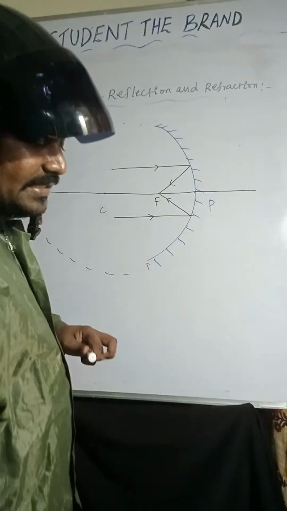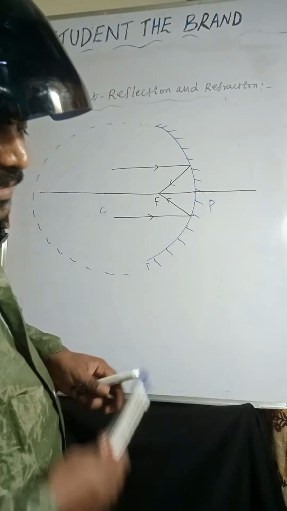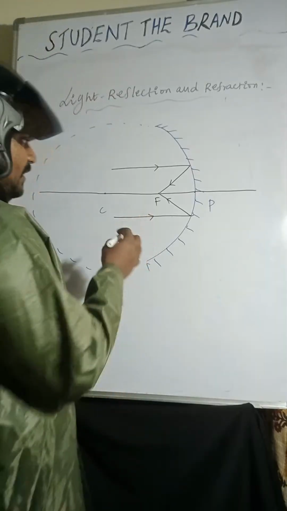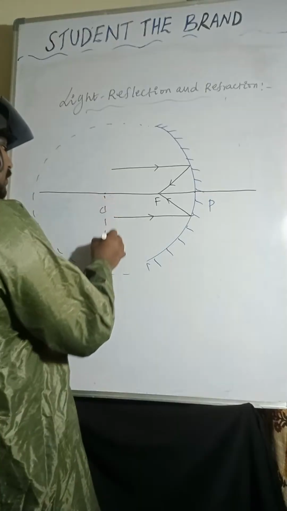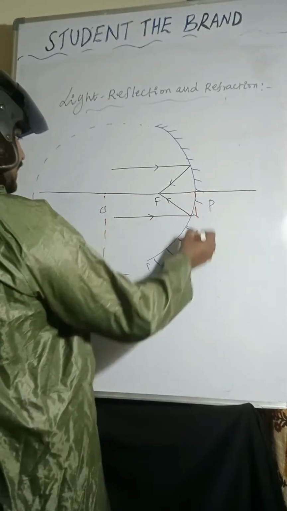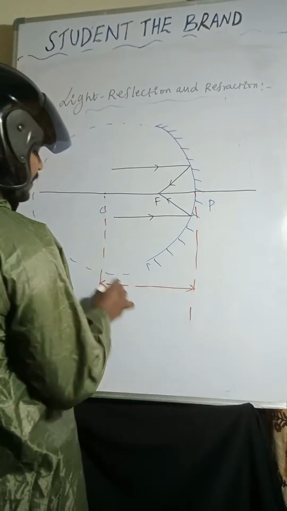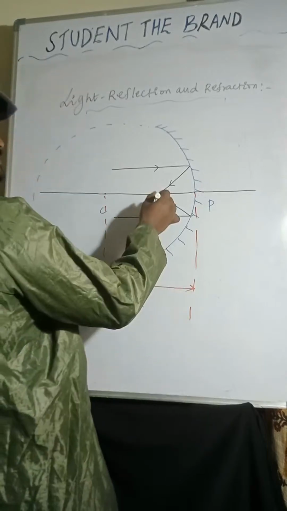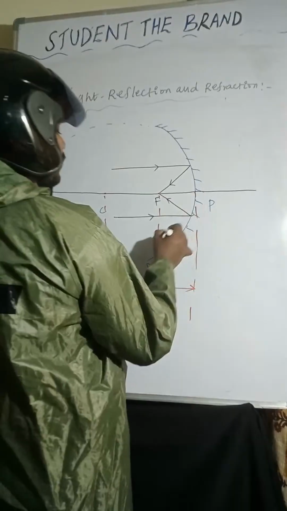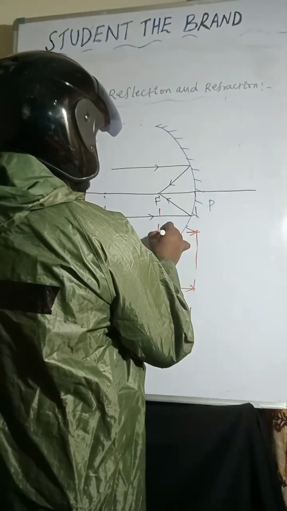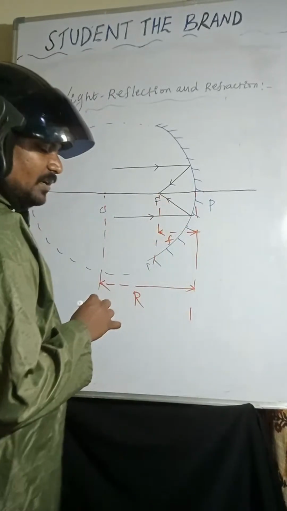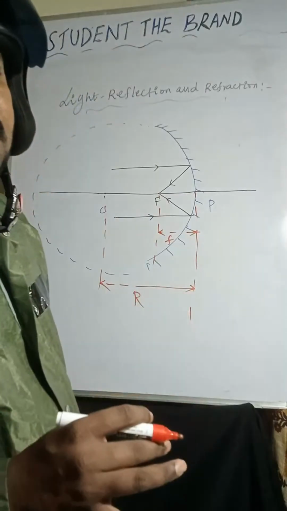Now, the distance between the center of curvature and pole is called radius of curvature. The distance between focus and pole is called focal length, small f.